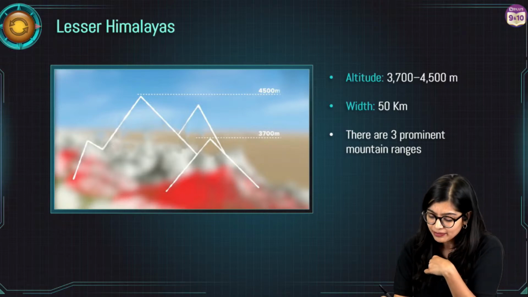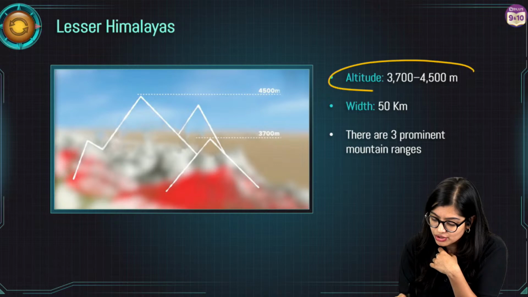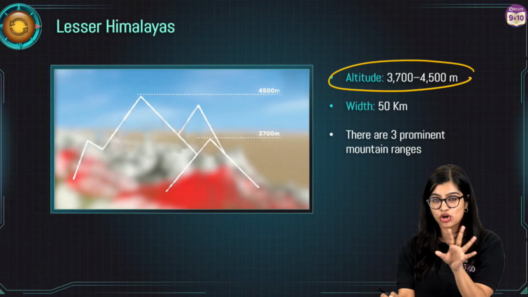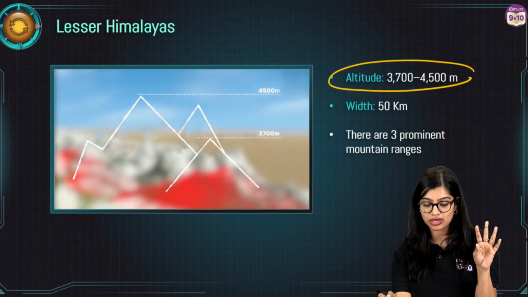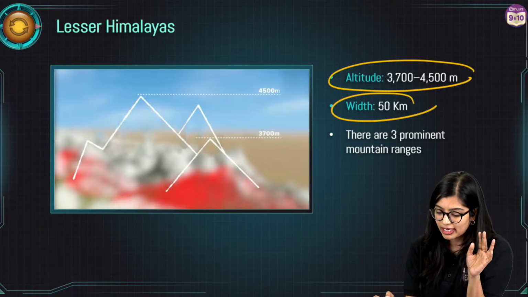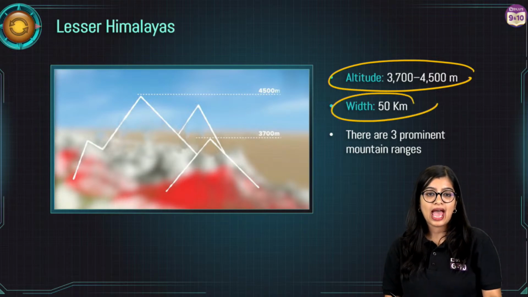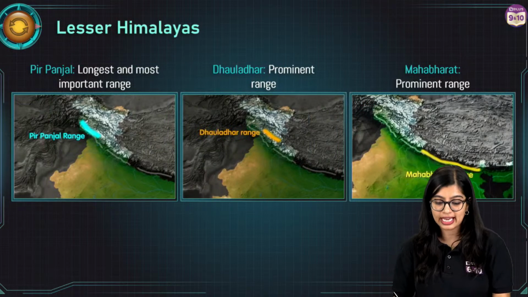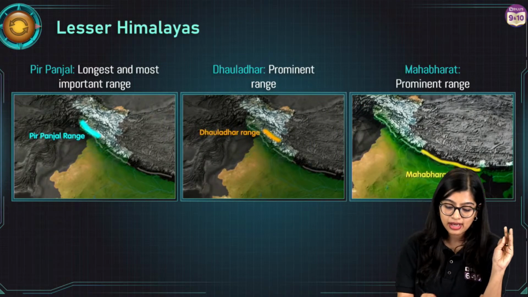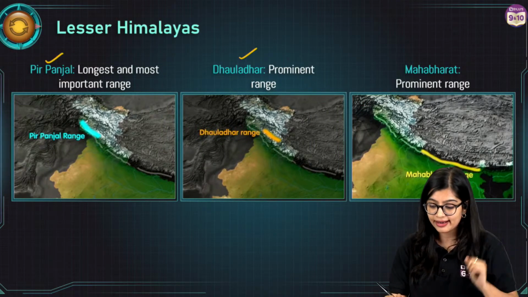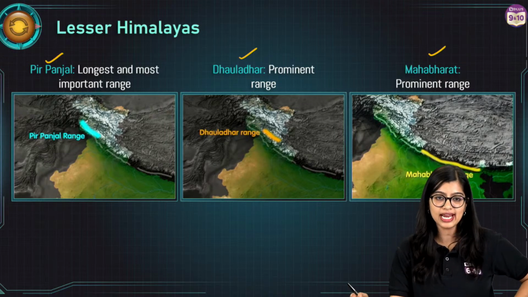Before I go into that, I will tell you about the other characteristics which I forgot, right? In this particular case, the average altitude is between 3,700 to 4,500 meters, with 50 kilometers of width, right? And of course, we see that three ranges are there: Pirpinjal, Dhauldar and Mahabharat range, right?